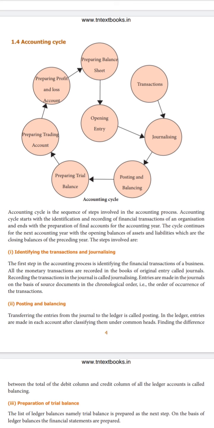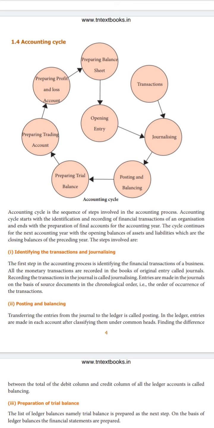Here, each and every year this accounting cycle will move on. It starts from the transaction and ends with the preparation of the final accounts. The last step is the balance sheet. In final accounts, we have totally two steps. One is preparation of trading and profit and loss account.